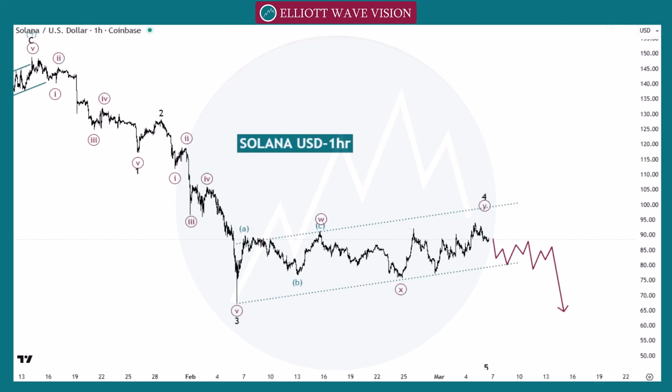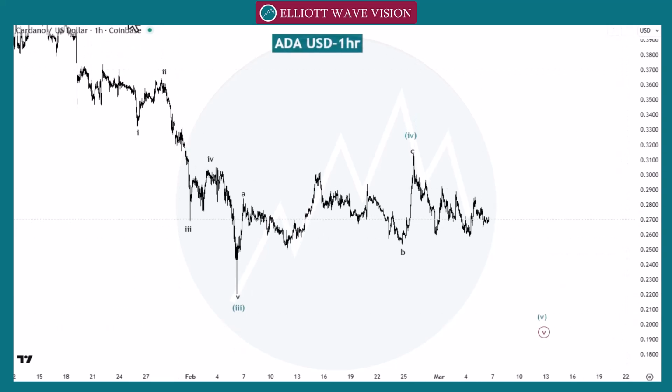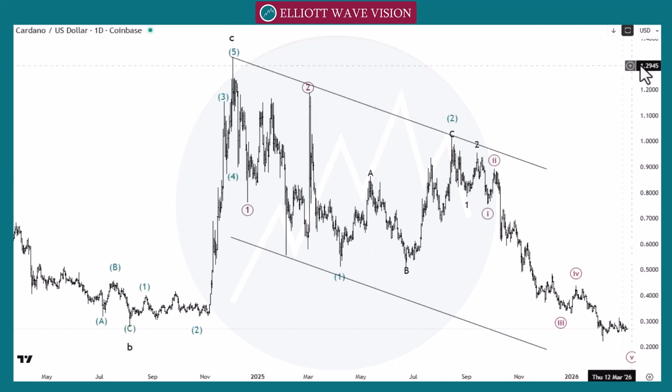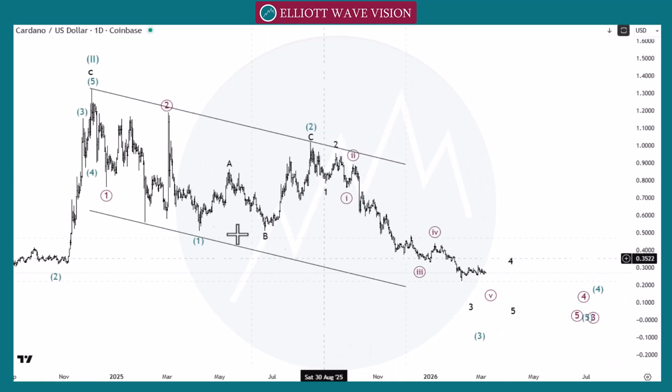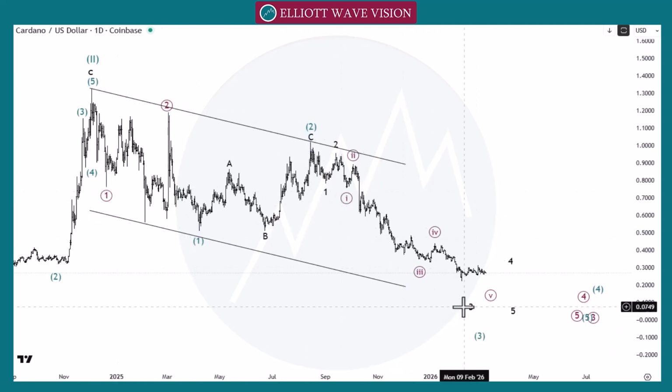So let's check our next pair, ADA USD Cardano. In this pair, we count the structure as a green wave 2. Then we count this move as a wave 1, wave 2, wave 1 and wave 2. Now wave 3 is in play.